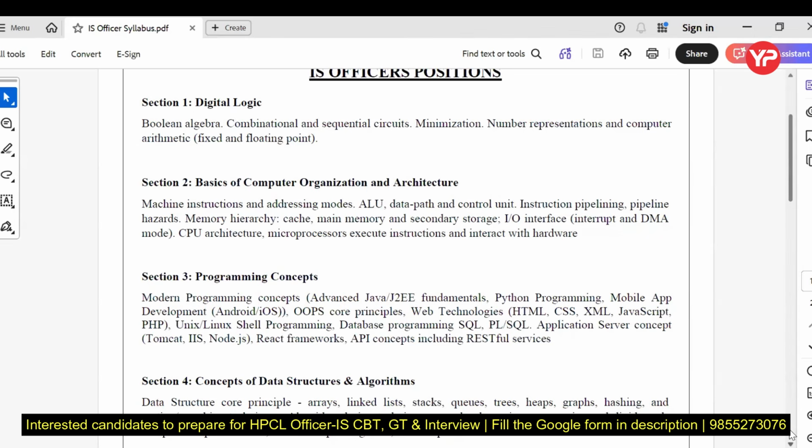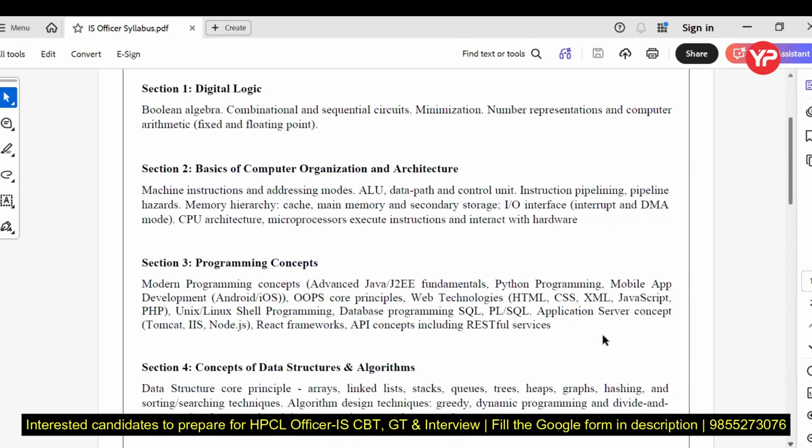Next, third is programming concept. Now, interestingly, they also include some extra part in the programming concept, that is the OOPS part, you can say. Fine. And other than that, you can see Python programming, mobile app development, then web technology is also there, then JavaScript, Unix, Linux. But even though the programming concept covers all the major aspects, keep in mind, my dear students, the level of question is very simple. So you need to just go through the basic idea about each and everything.